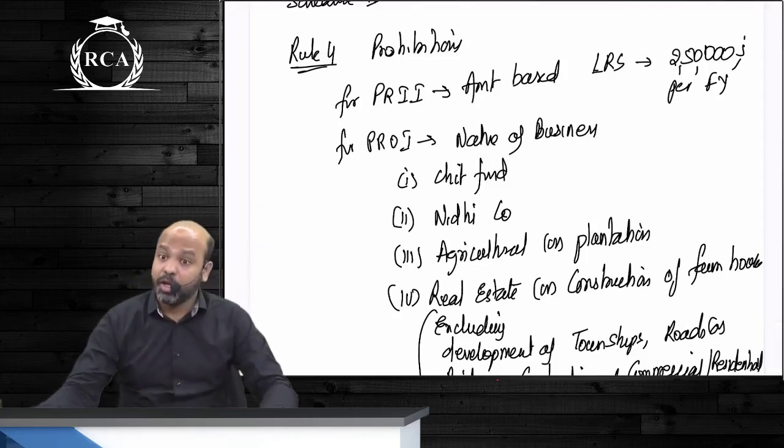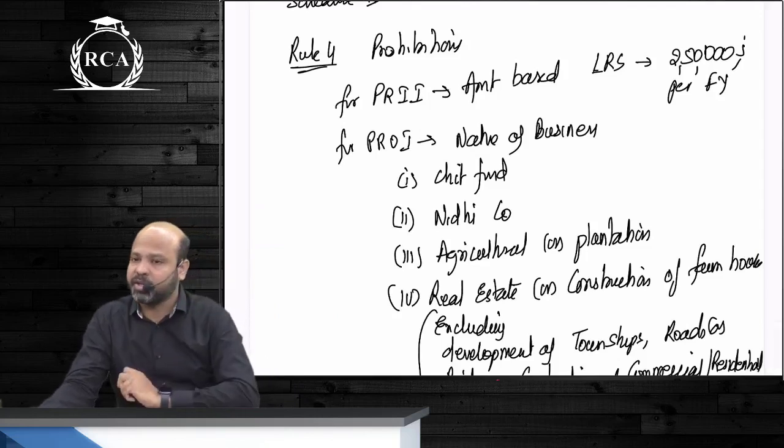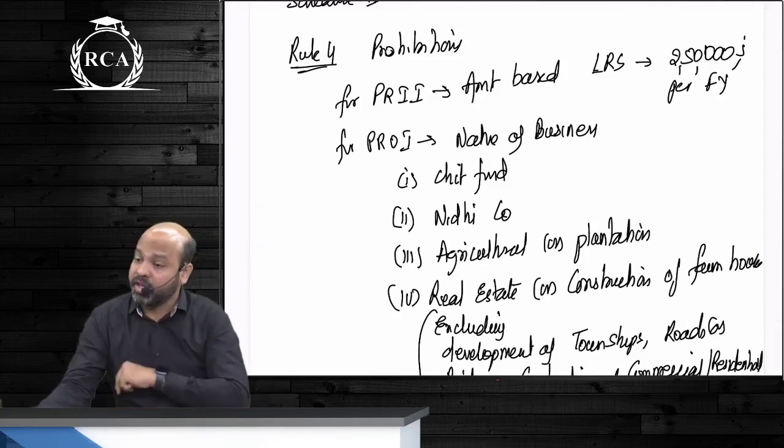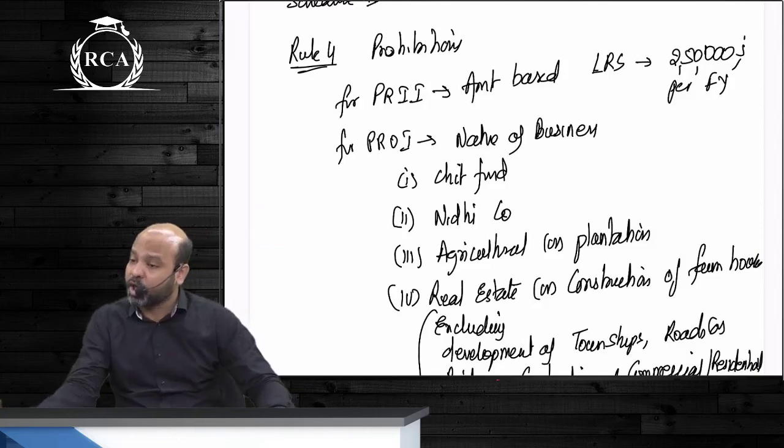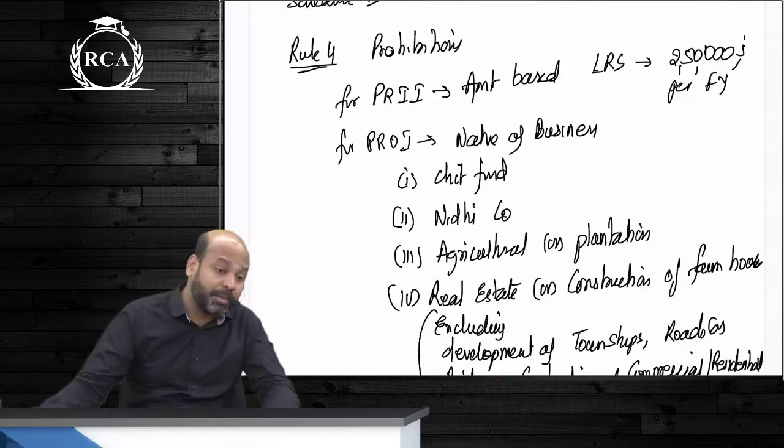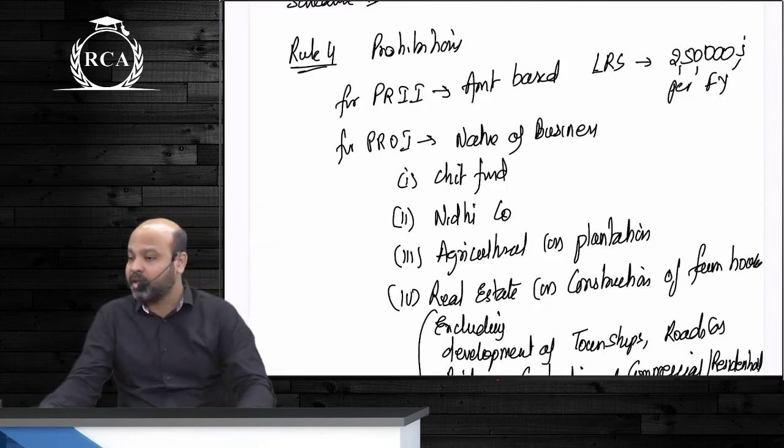Why does the rule as such beta start with permissible transactions? Because generally all the capital account transactions are prohibited. That is why we are talking about what are permitted. Rule 4 as such beta, there are prohibitions.